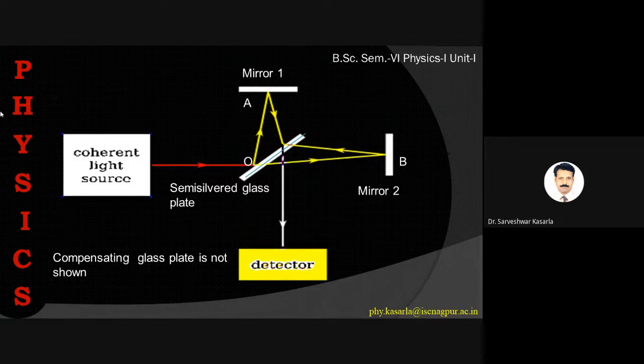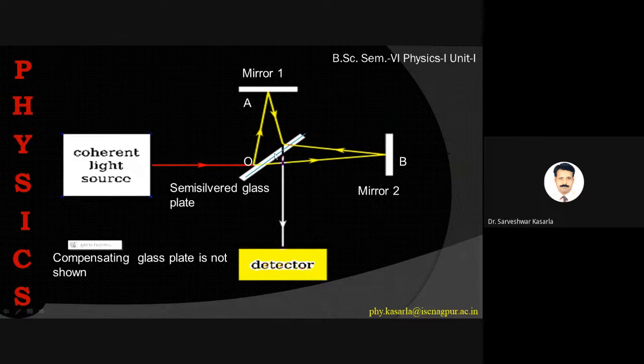So here this is the coherent source of light. Coherent source of light means monochromatic source of light. Generally we use the sodium vapor lamp as a coherent source of light. So the light ray falls on the glass plate. Now this is the semi silvered glass plate. Semi silvered means it partly reflects and partly transmits the light.